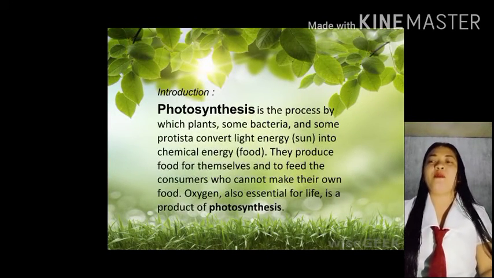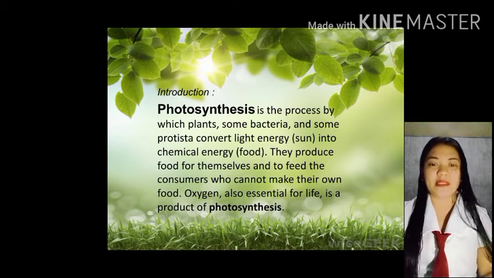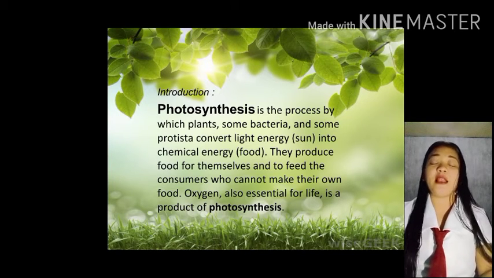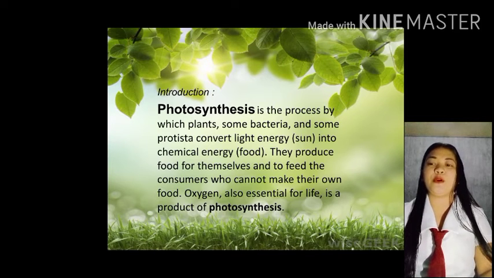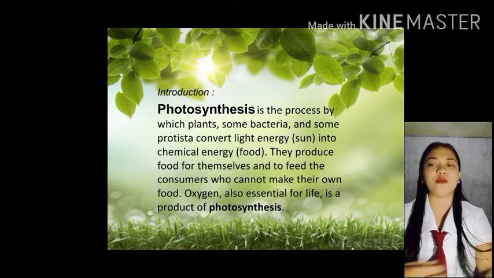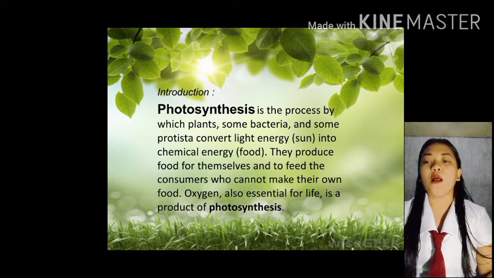Introduction. Photosynthesis is a process by which plants, some bacteria, and some protista convert light energy, which is from the sun, into chemical energy, which is the food. They produce food for themselves and to feed the consumers who cannot make their own food. An example po nun is tayong humans. Oxygen, also essential for life, is a product of photosynthesis.